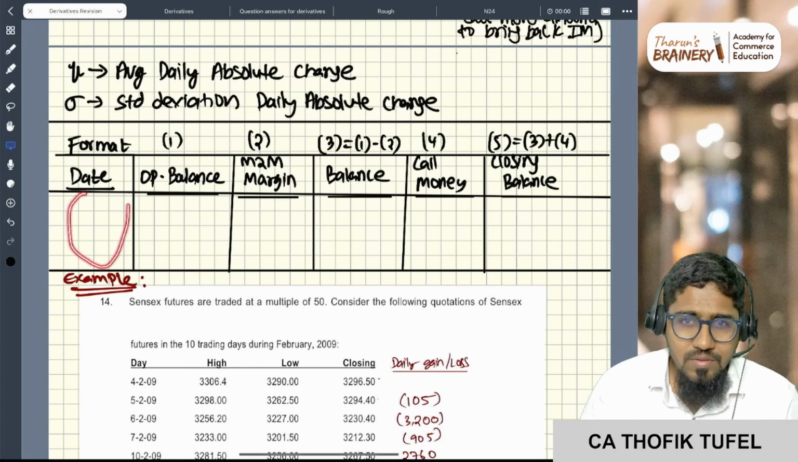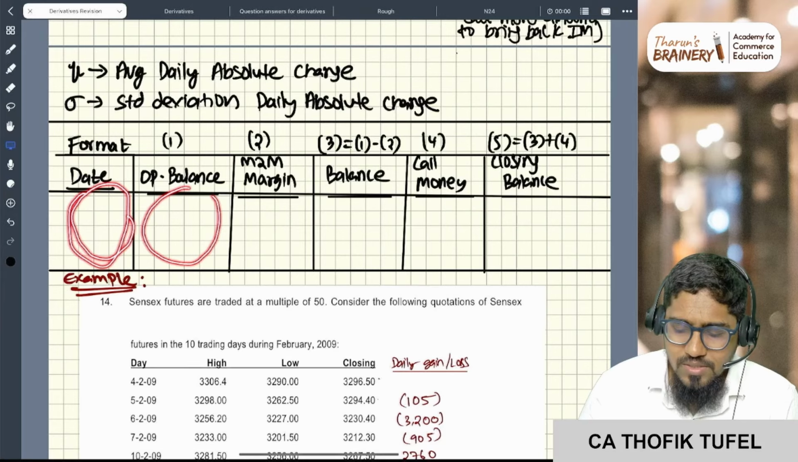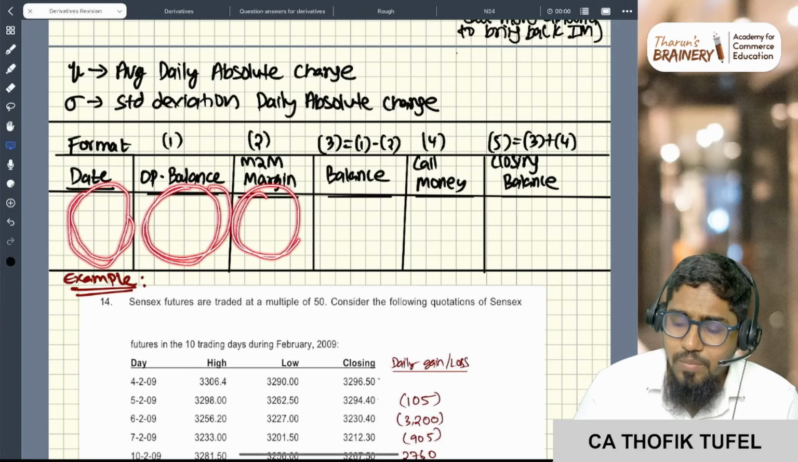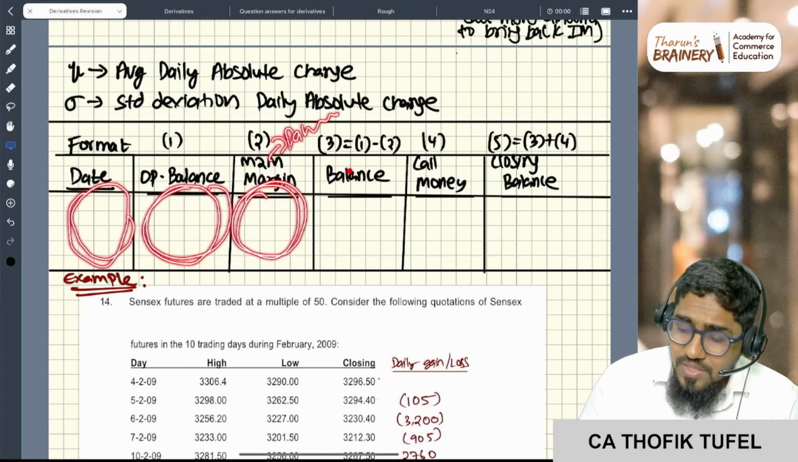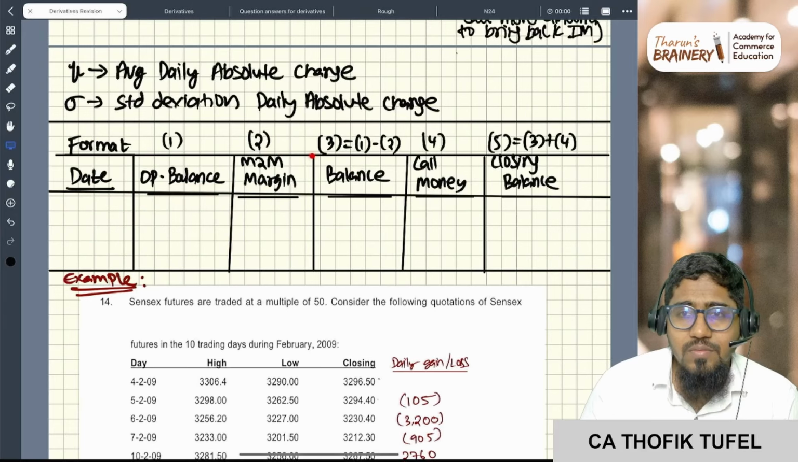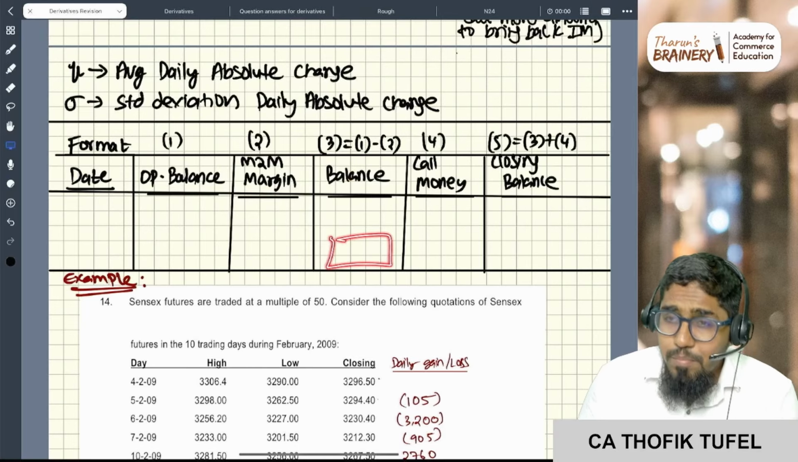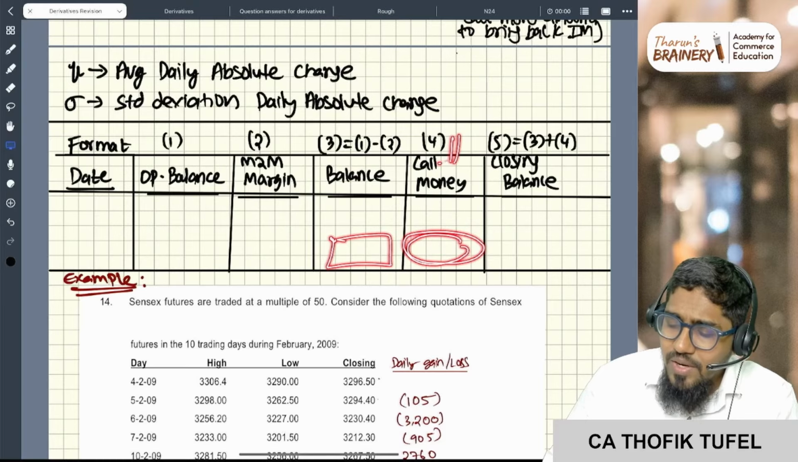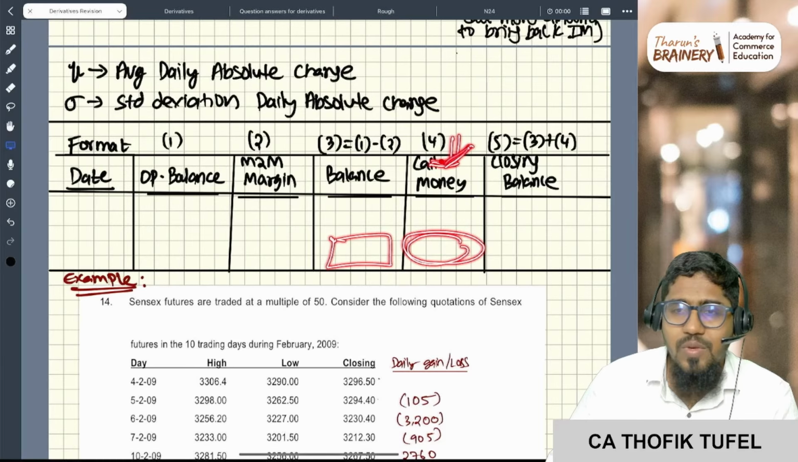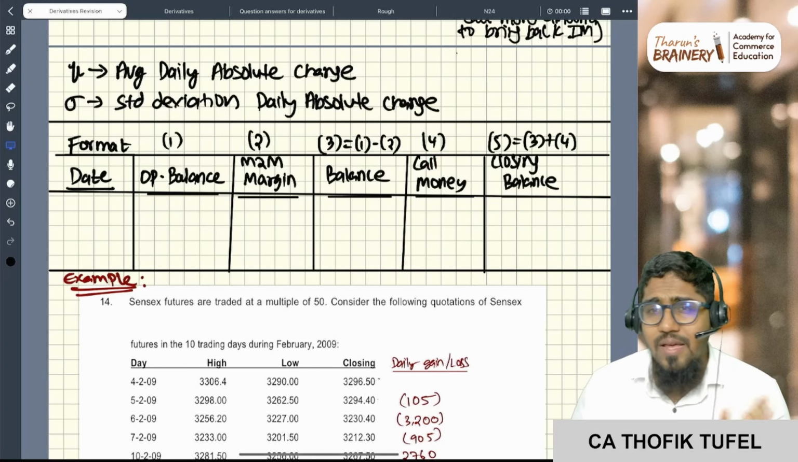So date, then opening balance. What is your mark to market margin? Mark to market margin is nothing but daily profit or loss. Then what is the balance after mark to market margin? Now, if this is going below the maintenance margin, then call more money. So this column will come only if it reaches the maintenance margin. And then what is the closing balance? Simple. For that, I have an example question.